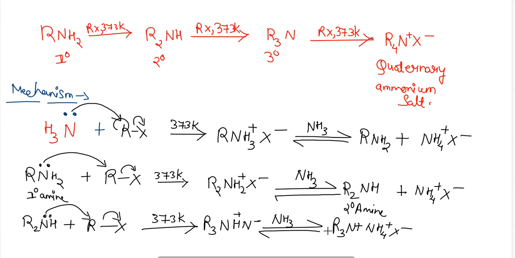And at last, as no hydrogen is left on the nitrogen atom to liberate with the halogens, when it reacts with one more alkyl halide and the halogen and alkyl group dissociate again, the compound formed is a quaternary ammonium salt, which will not react further with any more alkyl halide. Okay, so this was the reaction mechanism.